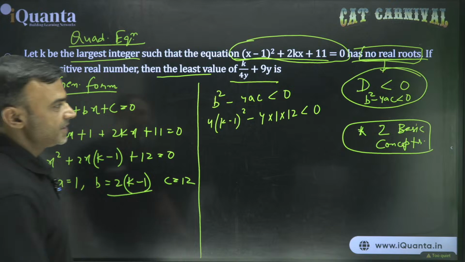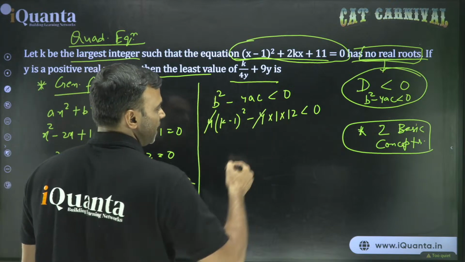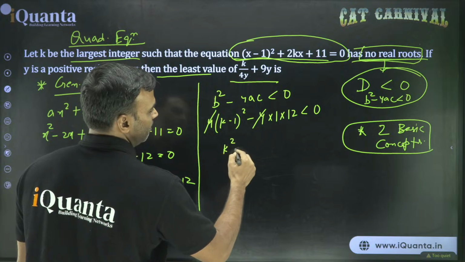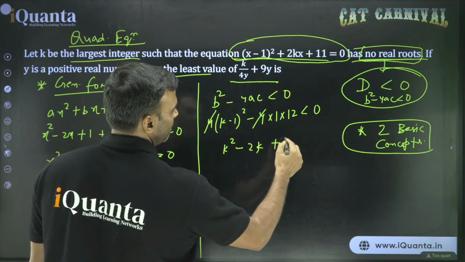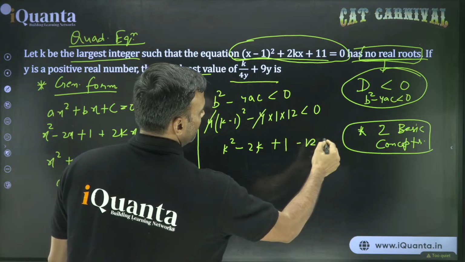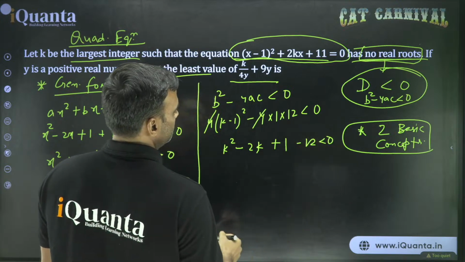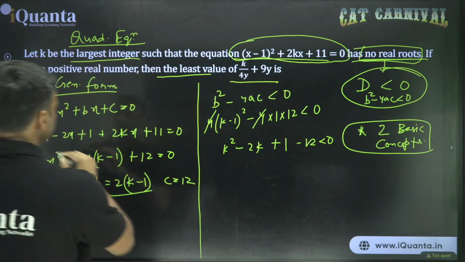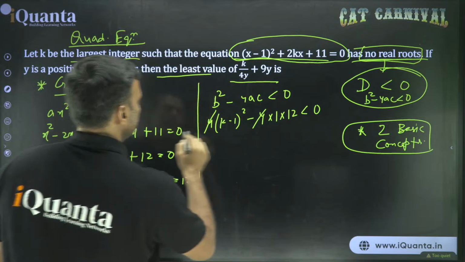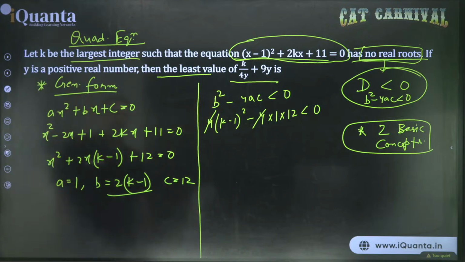Okay, simplify this carefully. This 4 gets cancelled completely. And if you open it, you get k square minus 2k plus 1 minus 12 less than 0. Right? So this gives us, wait a second, this is b square minus 4ac.